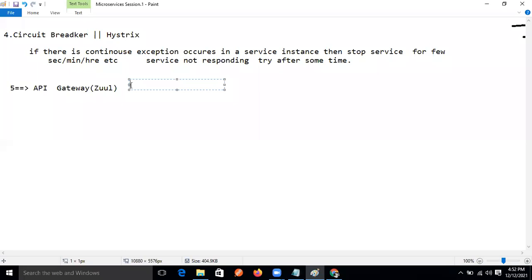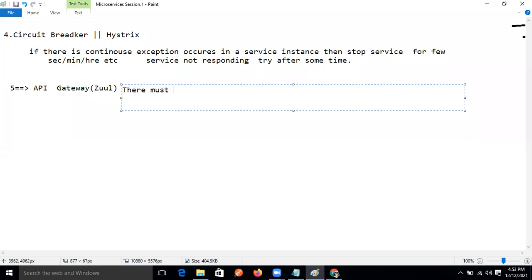So there must be a single entry and exit point that supports load balancing dynamically using routing. Using API gateway, what kind of things can we implement, guys? Security concepts, filters, etc. If we want to implement those things in our microservices, we need the API gateway. And if we want to give only one route to enter our microservices project, for that purpose we are using the API gateway.